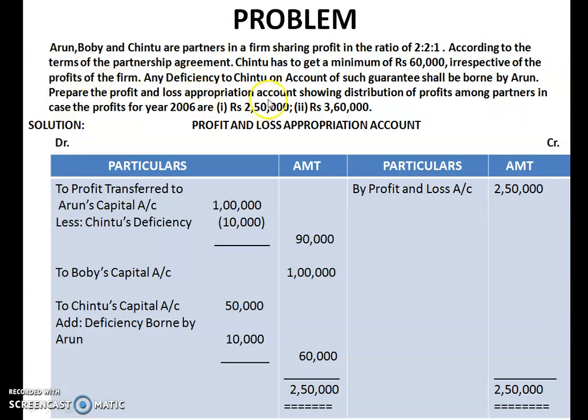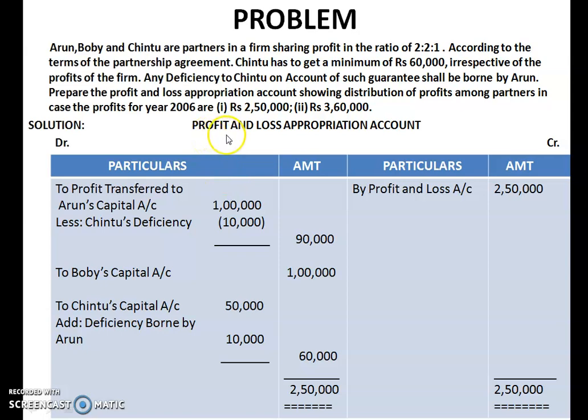Prepare the profit and loss appropriation account showing distribution of profit among partners in case the profit for the year 2006 are 2,50,000 and 3,60,000. So you have to prepare profit and loss appropriation in two cases. The one in which you are having profit of 2,50,000 and the other case is with 3,60,000. So let's discuss case 1 first.